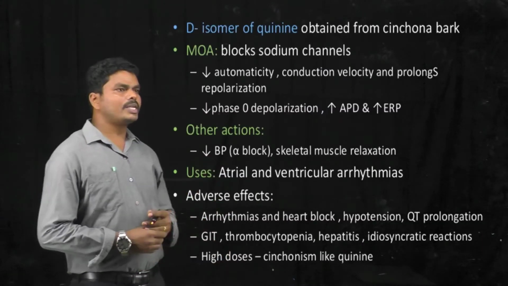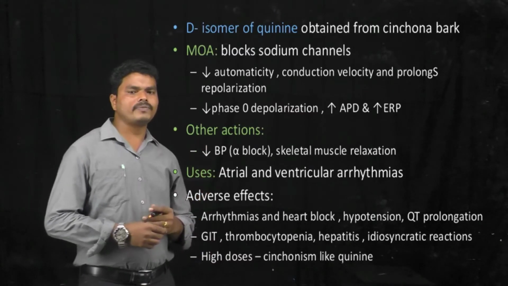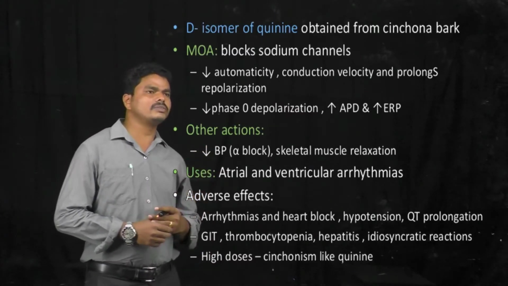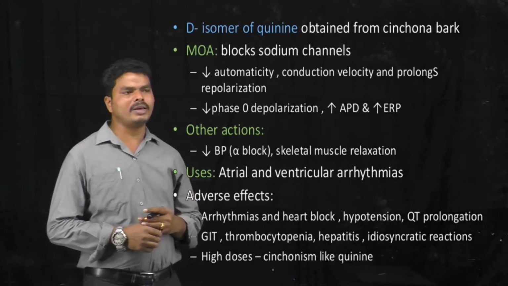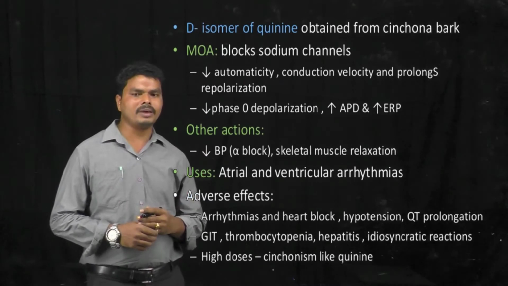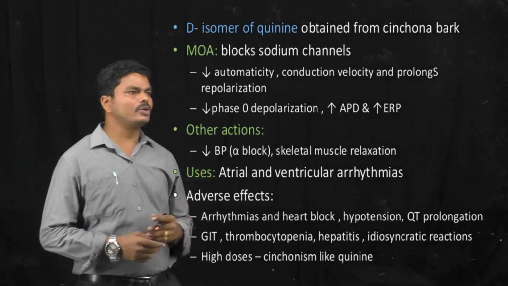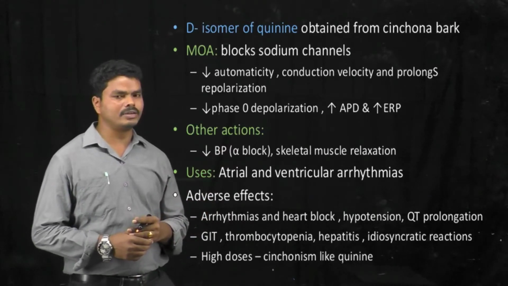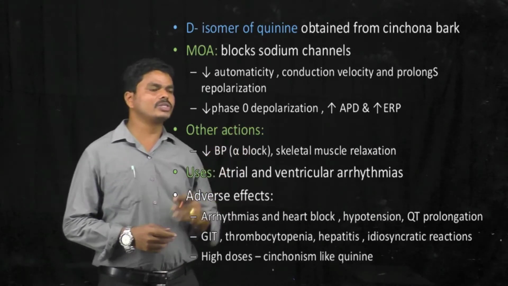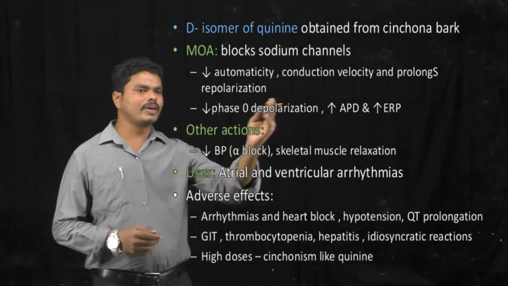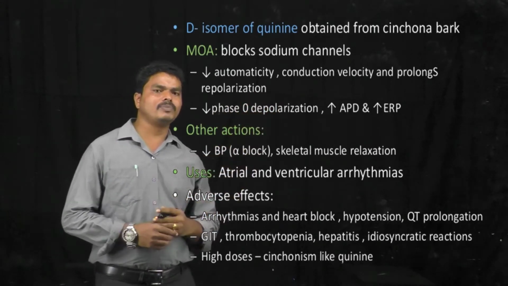And we know that quinidine is the D isomer of quinine, which is obtained from the cinchona bark. Generally quinidine is used as an anti-malarial drug. Due to the presence of sodium channel blocking action, it can be used as an antiarrhythmic drug. By blocking the sodium channels, it reduces the automaticity and conduction velocity, and prolongs the repolarization phase.